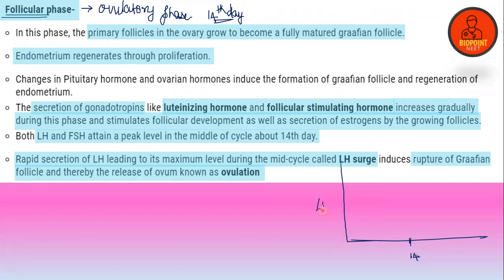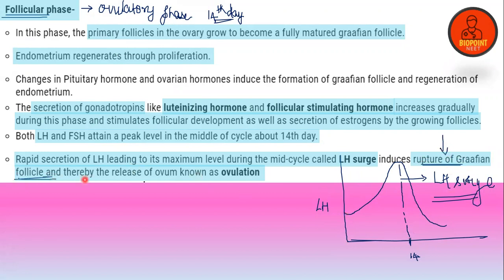Suppose this I'm drawing is LH. So the LH will reach a high level on the 14th day. This high surge of LH hormone is known as the LH surge. It is actually necessary for the rupturing of the Graafian follicle and thereby the release of the ovum.